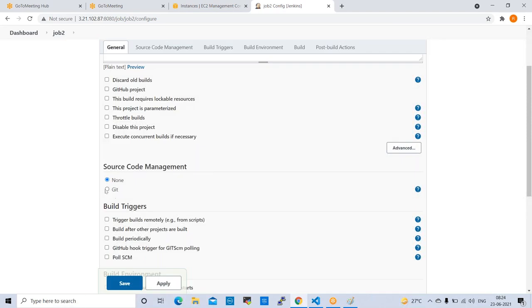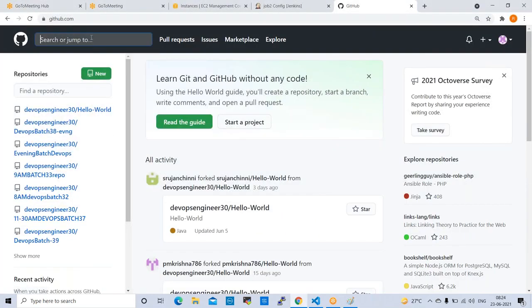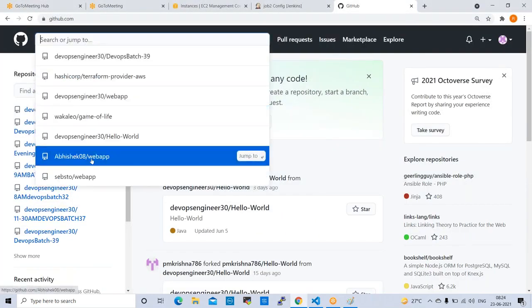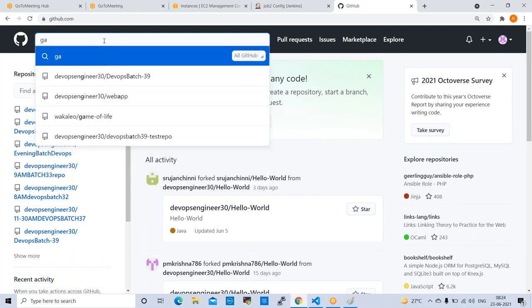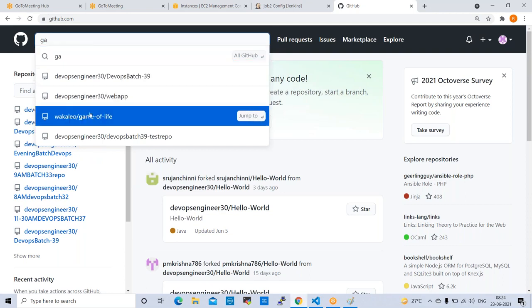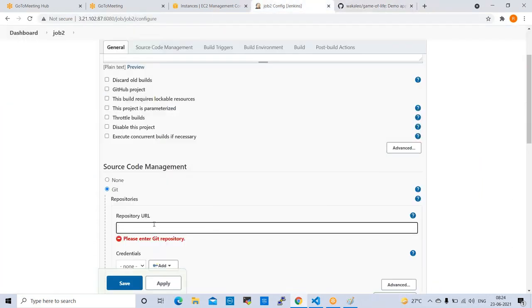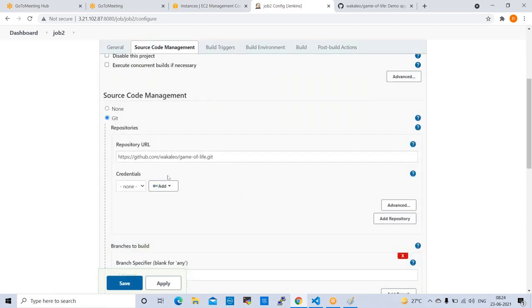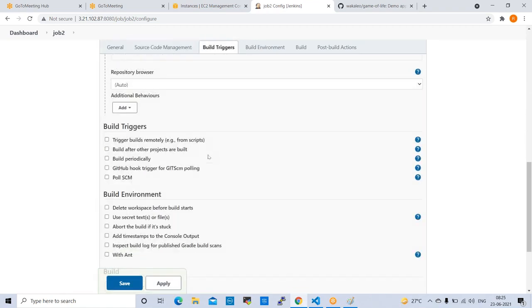Source code management, Git. You can give GitHub URL. So you can select Game of Life code. Same code we can select here. Copy link address, copy repository URL, paste here. So this is a public repository, right? So no need to give credentials. Go down here. By default master is there. You can keep this master.